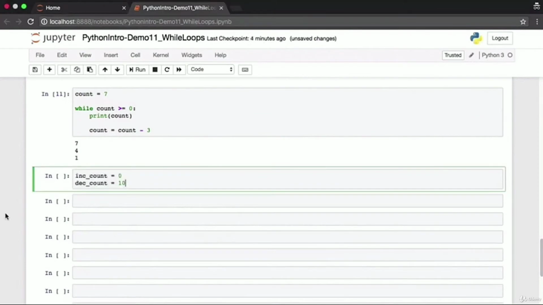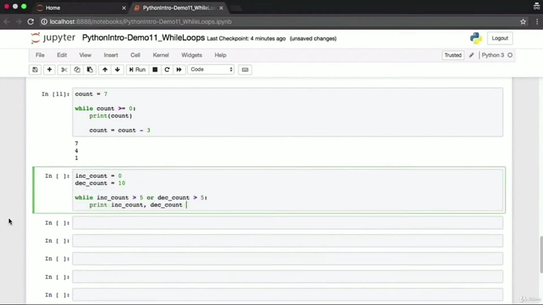Condition evaluation of a while loop can use logical operators as well. Here we are going to set up two counters, an increment counter and a decrement counter. The increment counter is initialized to 0, the decrement counter to 10. I'm going to use the logical OR operation within my while loop conditional expression. So long as increment count is greater than 5 or decrement count is greater than 5, we will be within this while loop. This one is a tricky one.